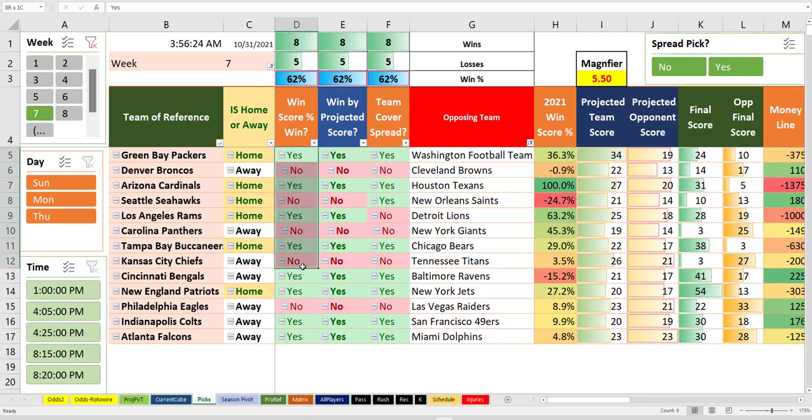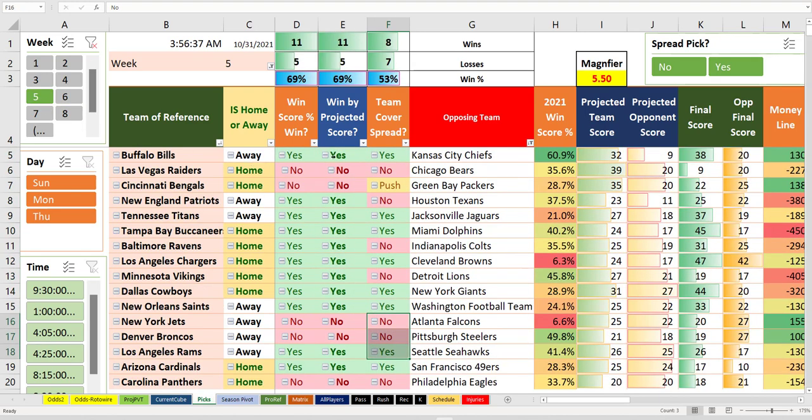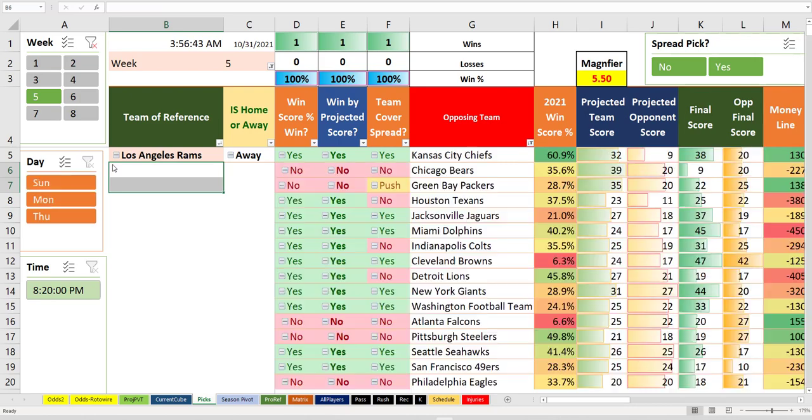We're looking for yeses right here and yeses right here. Week 6, so you got how many yeses? Not a great week. Not a great week there. Week 5, good week. Lose a couple up top. One of those was, I think, a Thursday night game. No, it wasn't. Never mind.